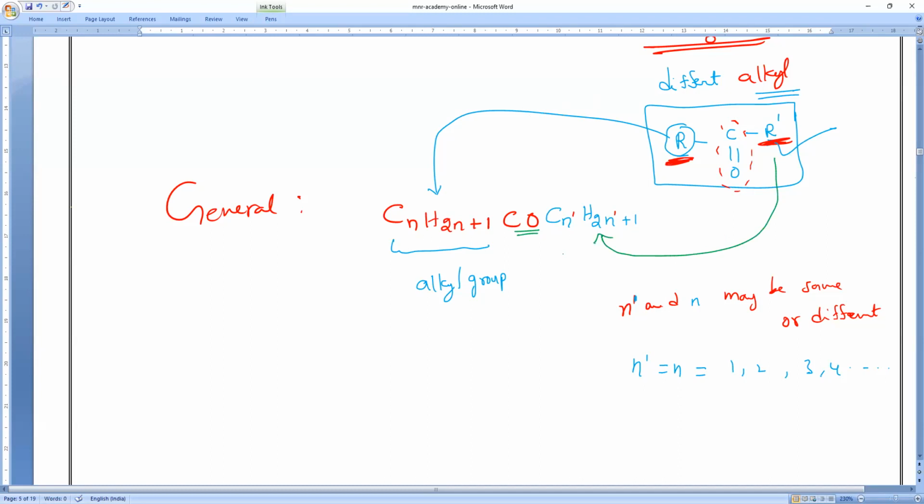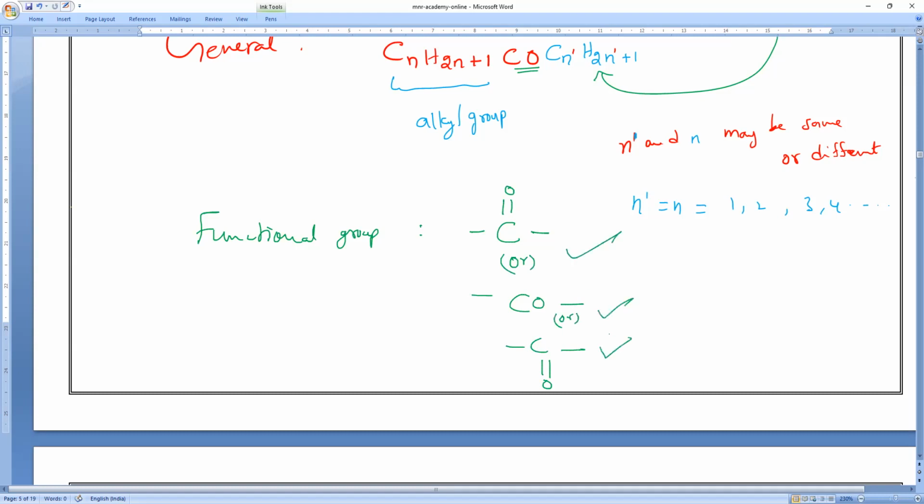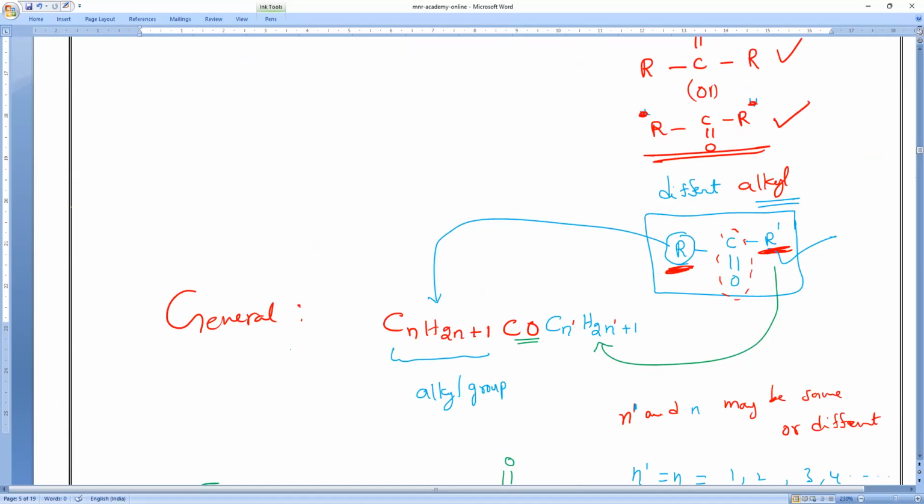Anyone having any doubt, you can ask me. And what is the functional group? C double bond O, with bonds on both sides, or C-O, or C double bond O with two bonds. Everything is the same, don't get confused. If anyone has a doubt in the general formula, you can ask me and I will explain. Otherwise, we will stop here and continue in the next class.